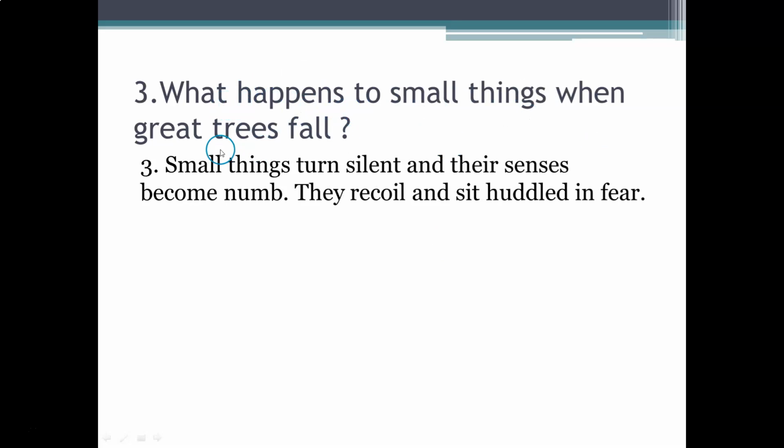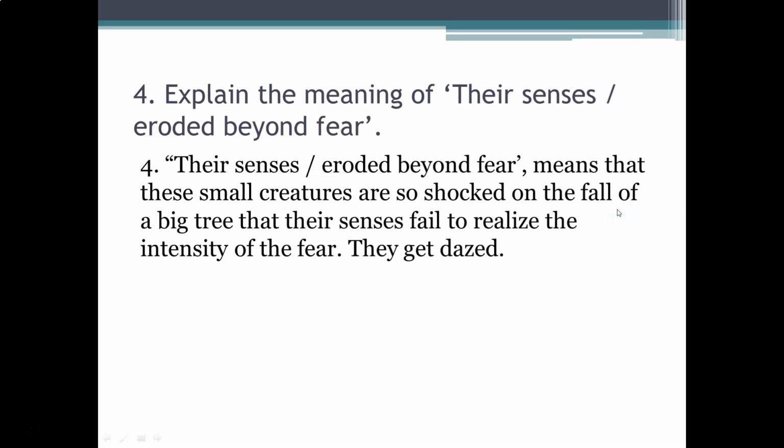What happens to small things when great trees fall? Small things turn silent and their senses become numb. They recoil and sit huddled in fear. Explain the meaning of their senses are eroded beyond fear. Answer. Their senses eroded beyond fear means that these small creatures are so shocked on the fall of a big tree that their senses fail to realize the intensity of the fear. They get dazed.